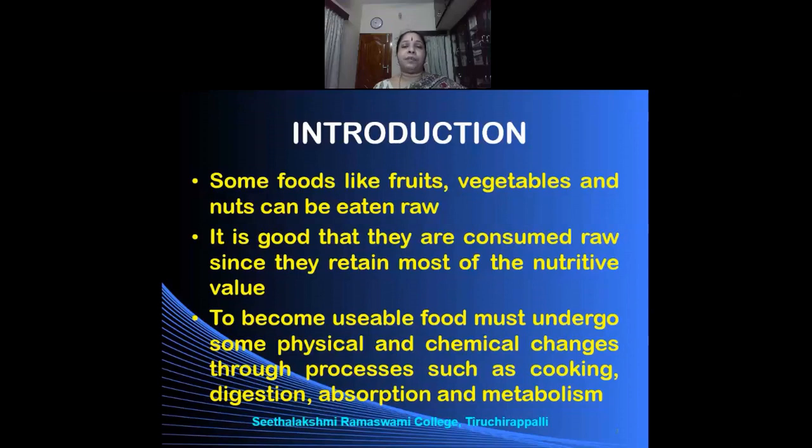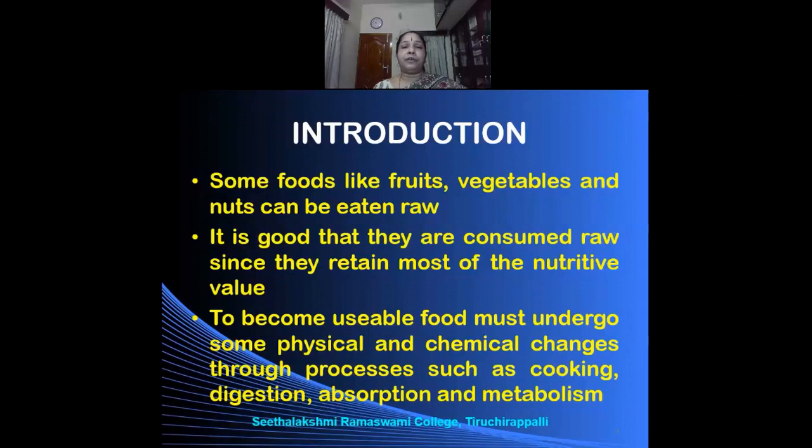They can be absorbed by the body and utilized for various functions like growth, the maintenance of the body processes, production of heat, and also to provide the defense mechanism. So for all these functions, the food has to be converted into nutrients.